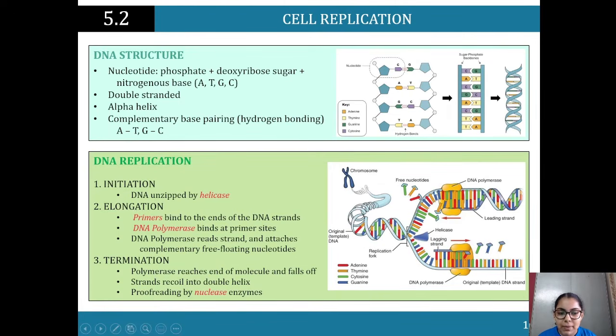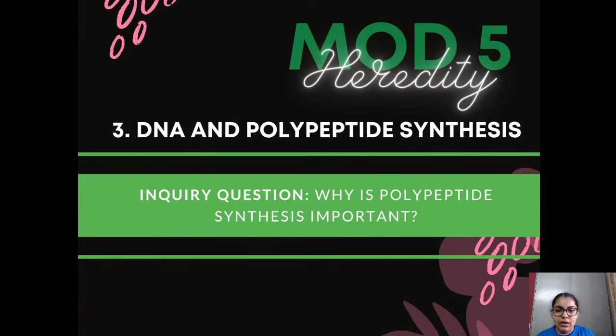And remember, there's a 5' strand and a 3' strand. The 5' strand is called the leading strand. So DNA polymerase is going to start attaching nucleotides from here, from the beginning. But with the lagging strand, the 3' strand, it's happening from the back, where it starts off at the back and goes forward. Here they're happening in opposite directions. That's what you need to know.